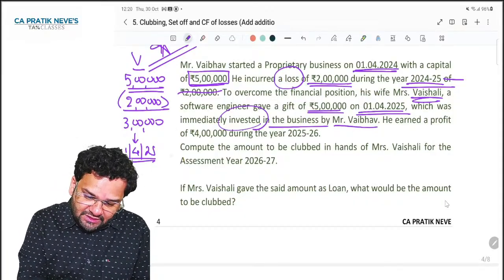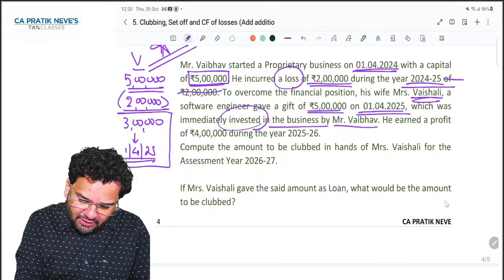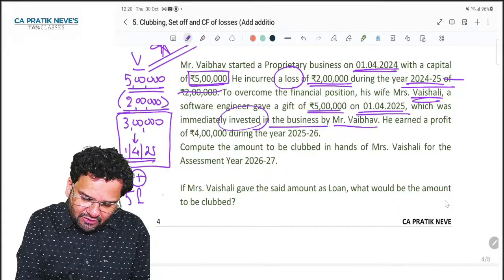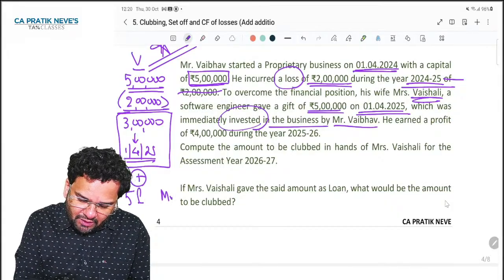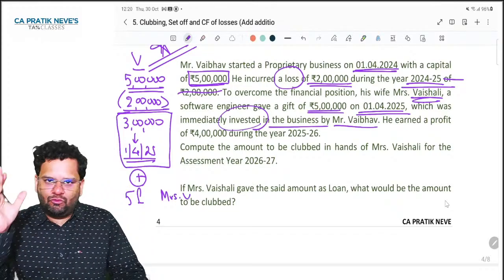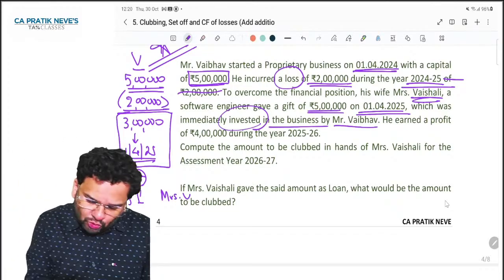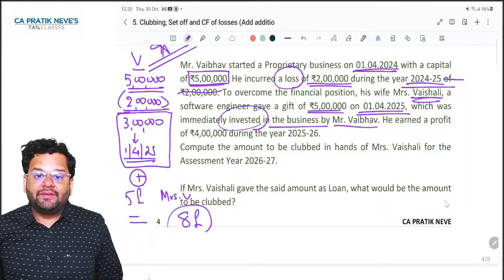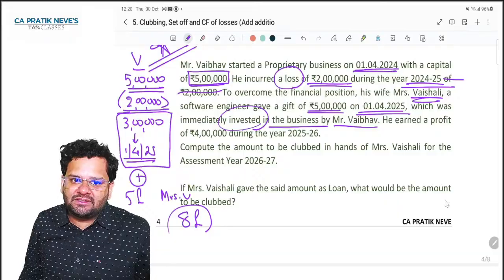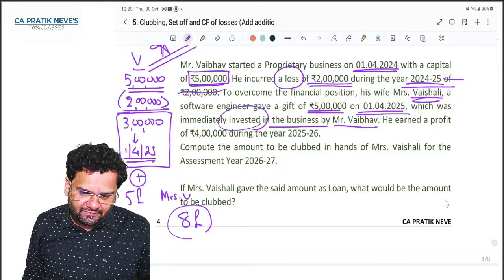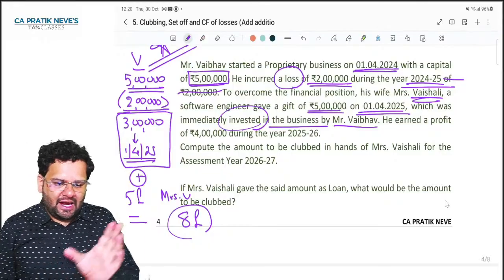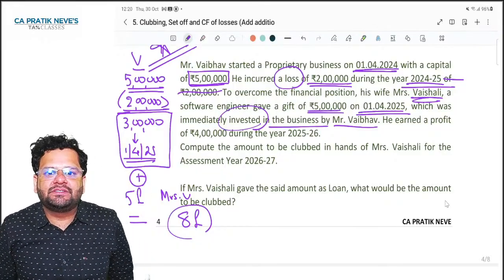So friends, this was Vaibhav's money, 3 lakh rupees, plus 5 lakh gifted by Mrs. Vaibhav, means Vaishali. What is the total capital now? Do you agree that now he has put in business 8 lakh rupees? His own 3 lakh rupees and Vaishali's 5 lakh rupees.